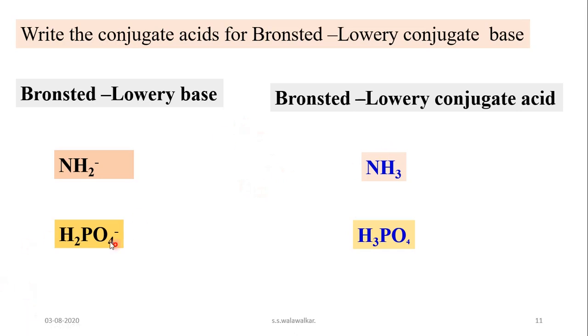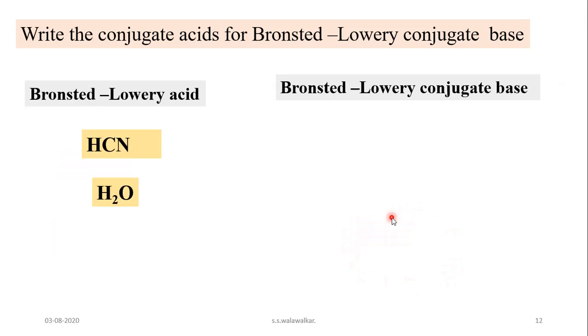And H2PO4 ion, when it accepts one proton, forms what? Its conjugate acid, that is H3PO4. So the conjugate acid of NH2 ion is NH3 and of H2PO4 ion is H3PO4.